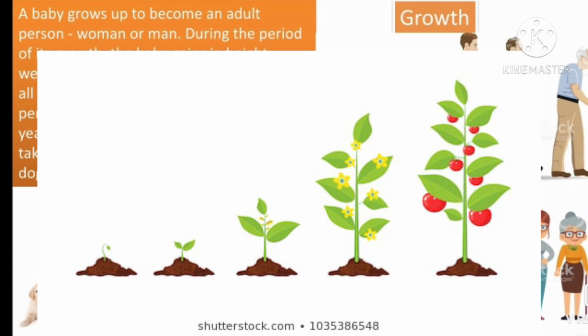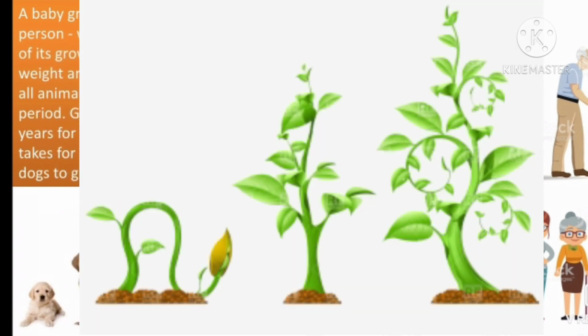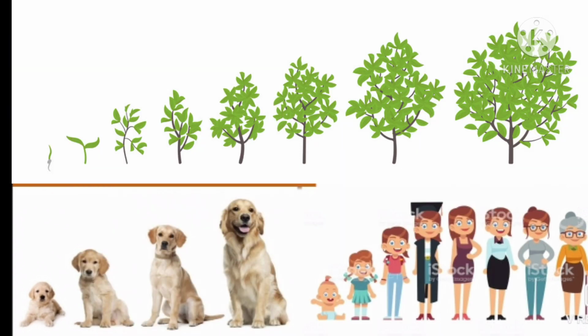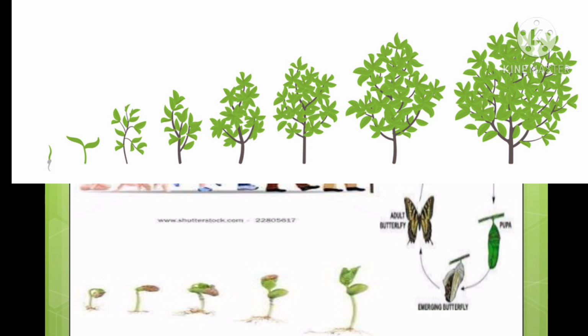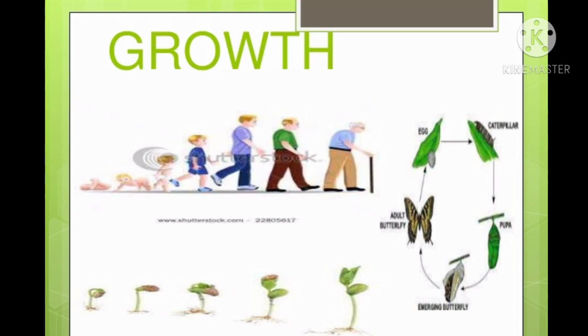Plants also grow. Look around you and see a few plants of a particular type. Some are very small and young, some are bigger. They may be at different stages of growth. Look at the plants after a few days and weeks. You may find that some of them have grown in size and shape. Growth seems to be common to all living things.